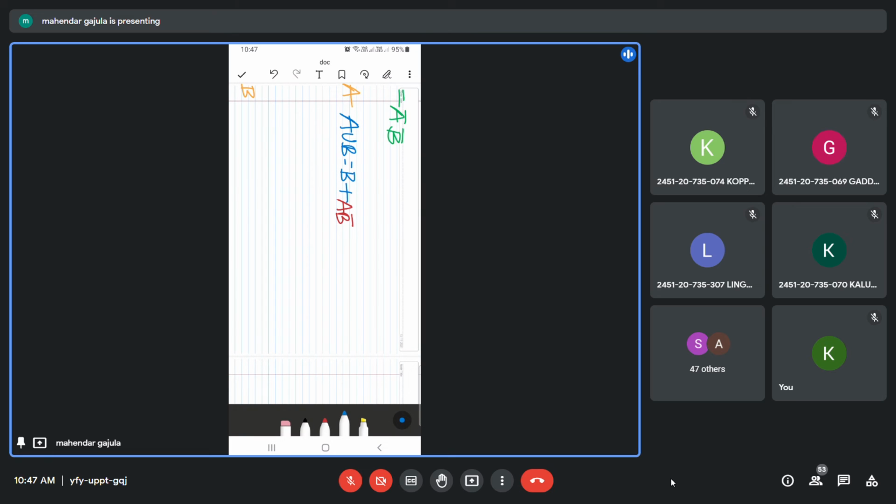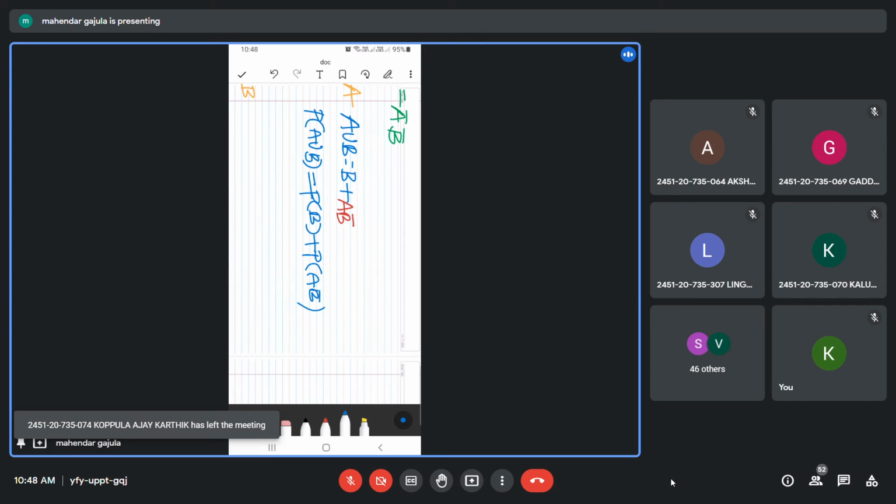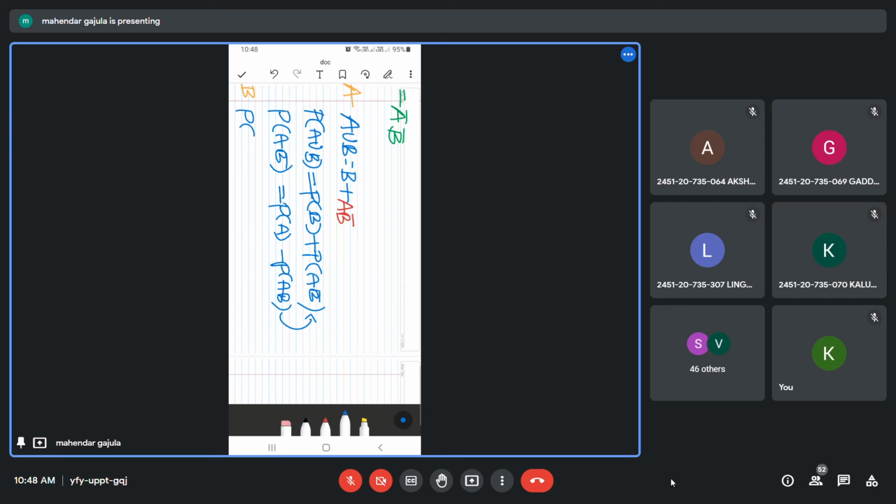Apply probability on this. What we get? P of A union B is equal to P of B plus P of A B bar, because B and A B bar are mutually exclusive. And we have already proved that P of A B bar is nothing but P of A minus P of AB. Substitute this here, we get P of A union B equals P of A plus P of B minus P of AB.